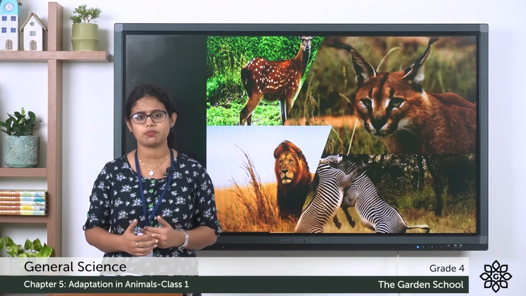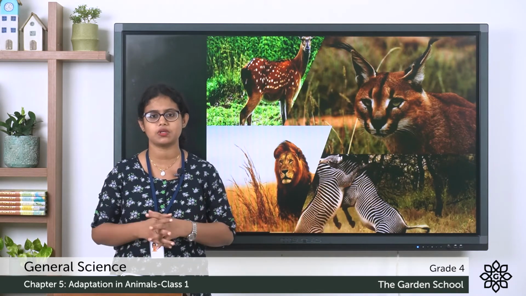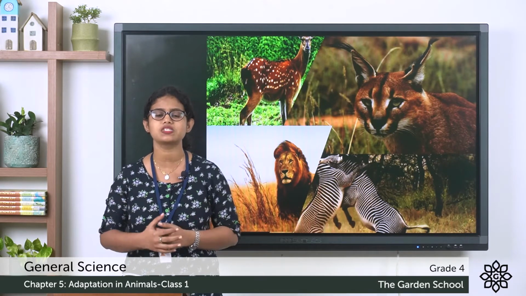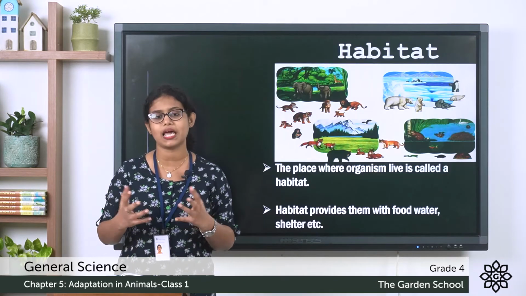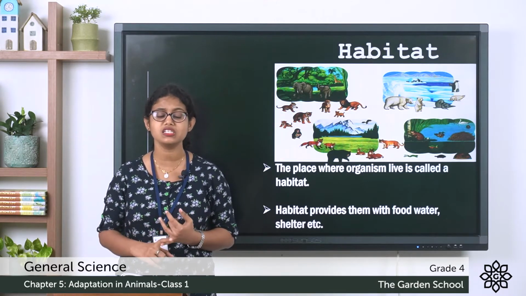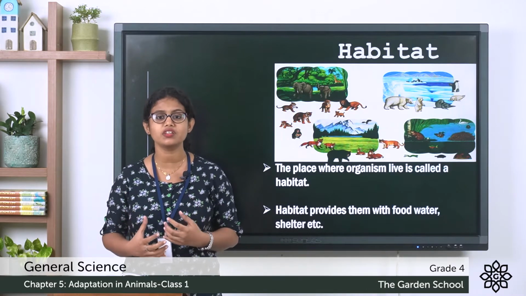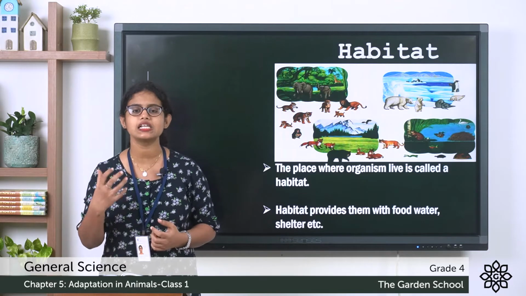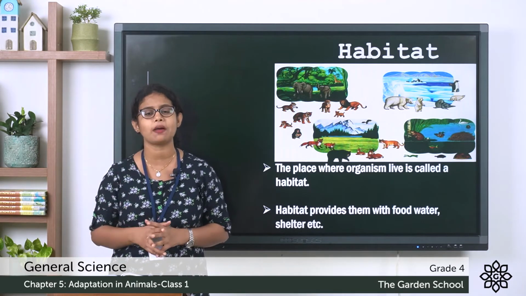So in this chapter, we are going to learn about adaptations in animals. What are the special features that help an animal to survive in its place? So what is adaptation? Adaptation means the body features and habits that help a living thing to live in its habitat, that we call adaptation. So what is this habitat? What is the meaning of habitat?